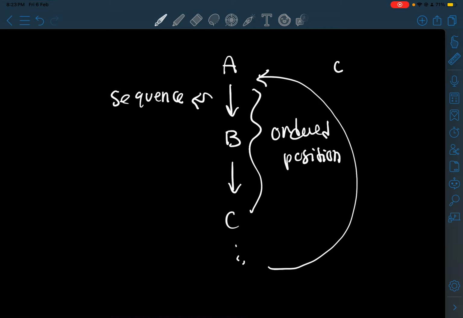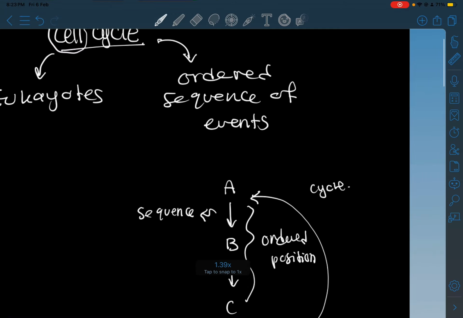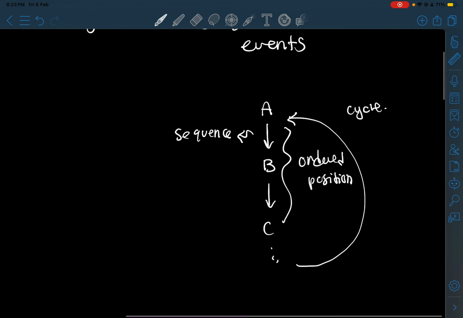This is what we call a cycle. So basically, cycle refers to the ordered sequence of events.